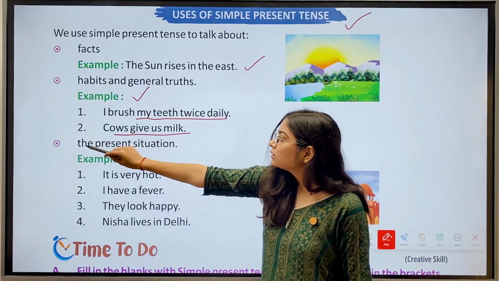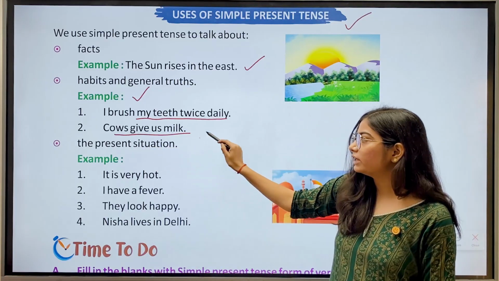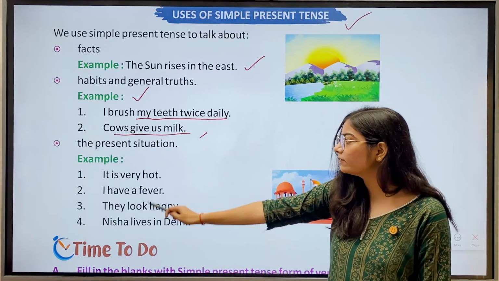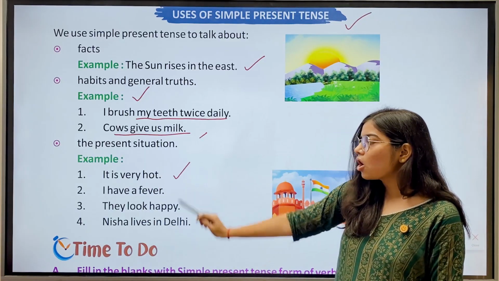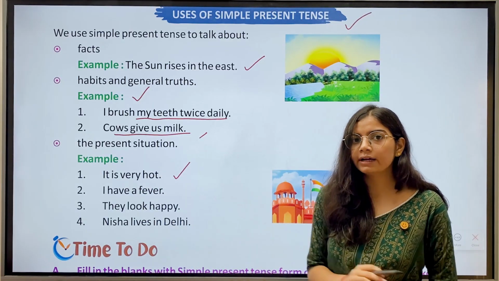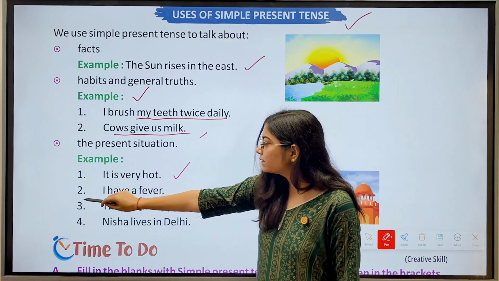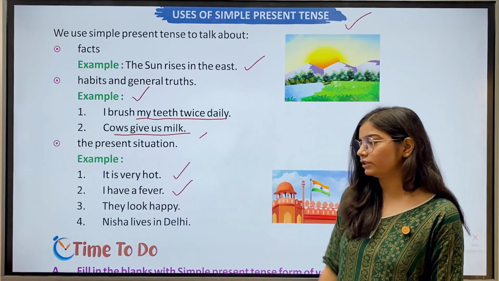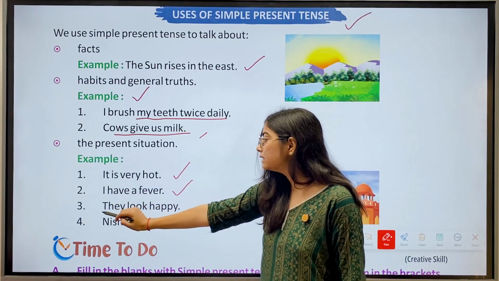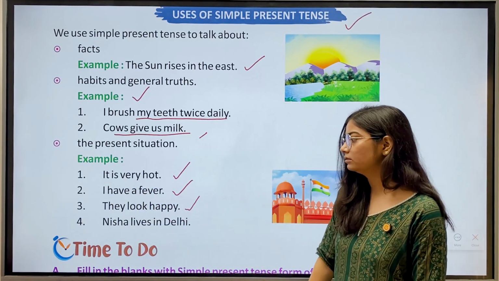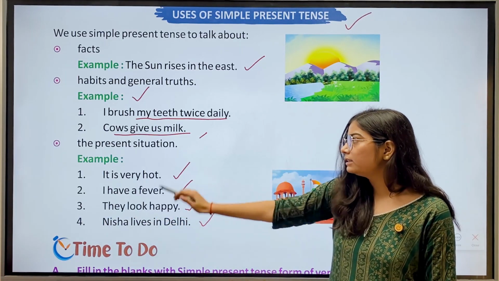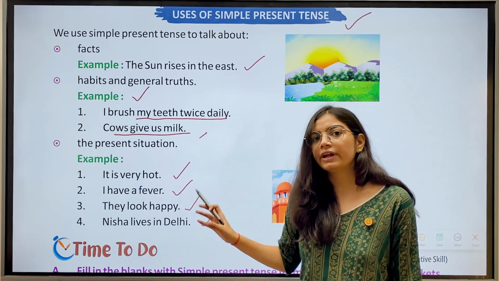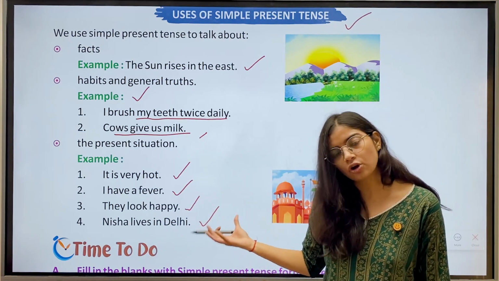Then we talk about the present situation. Okay, again we have examples. First, it is very hot. Second, I have a fever. Third, they look happy. Fourth, Nisha lives in Delhi. These all are the present situations we have talked about.